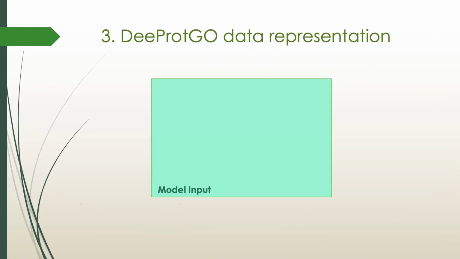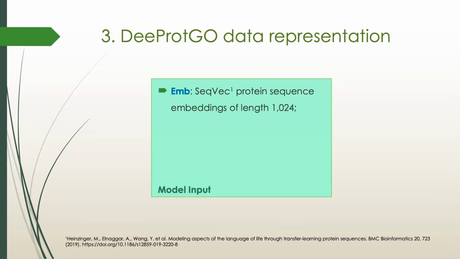When we are trying to predict functions of no-knowledge proteins, the unique information that we have for most of them is their sequence and the organisms to which they belong. Thus, the input data that we used for DeeProtGO was based on this information. So, input features from sequences were obtained by embeddings of length 1024 generated with SeqVec and by defining a protein similarity measure based on the pairwise sequence edit distance.